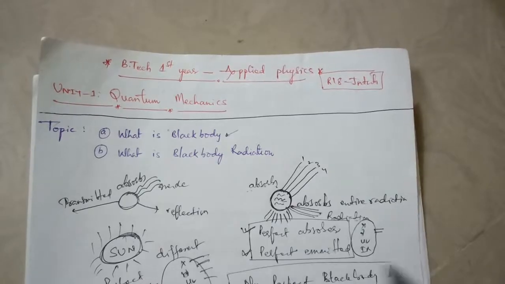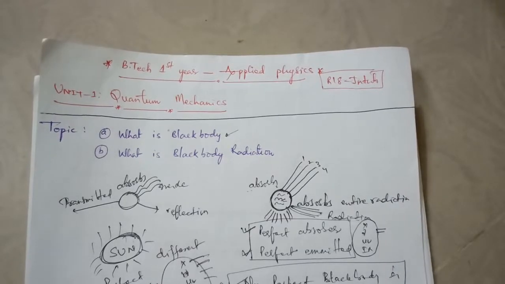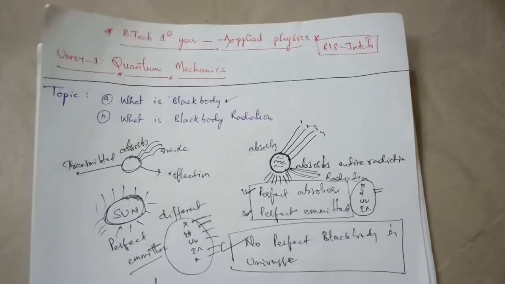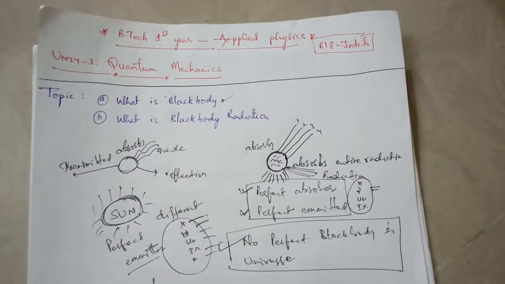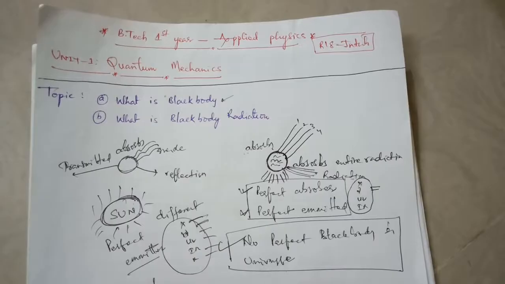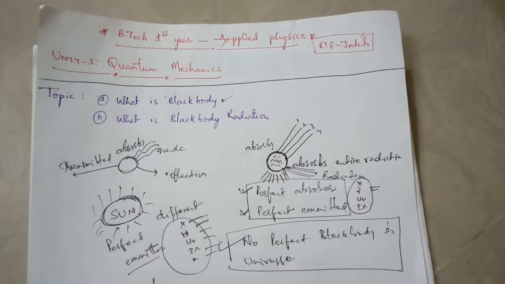In the universe there is no perfect black body, but for example, we can say charcoal is a very good black body. Another example is a hollow sphere which has a small hole on it, and the inner surface is coated with lamp black.